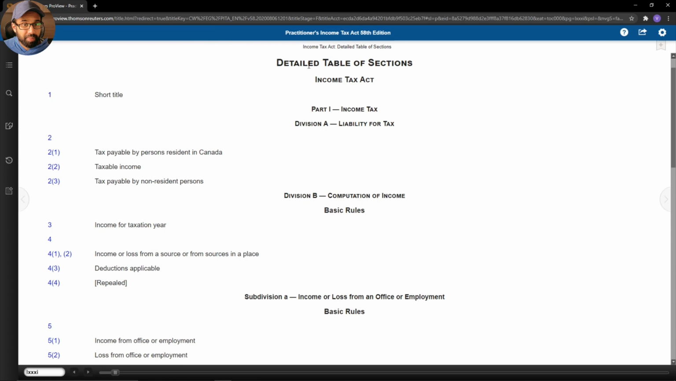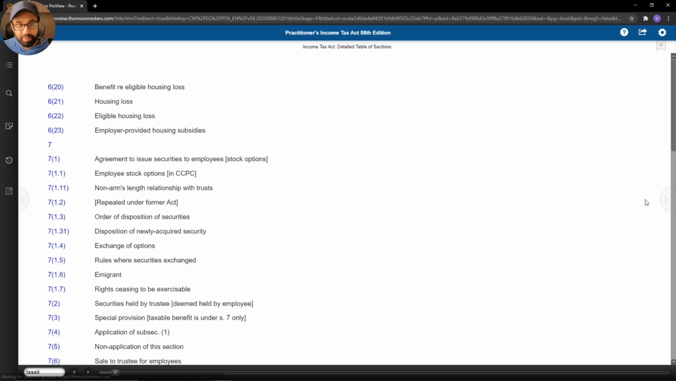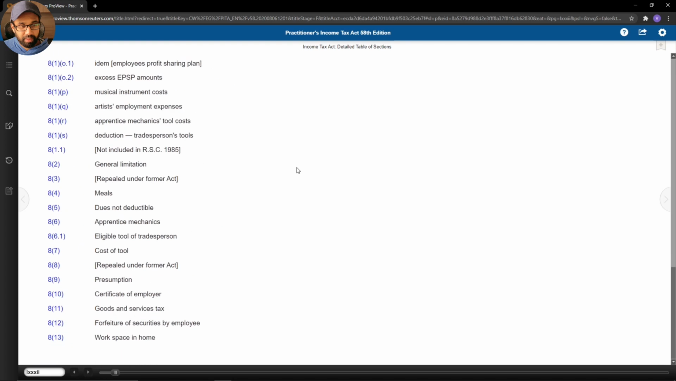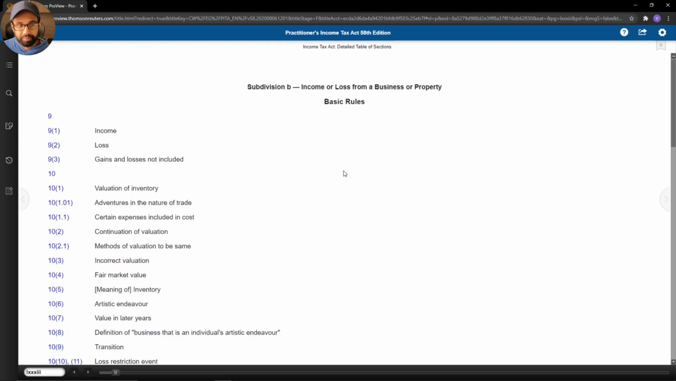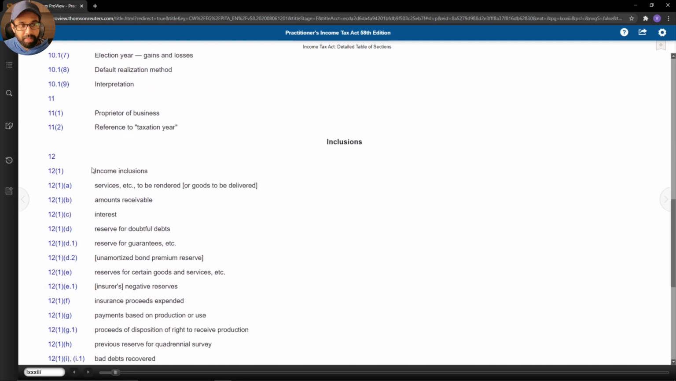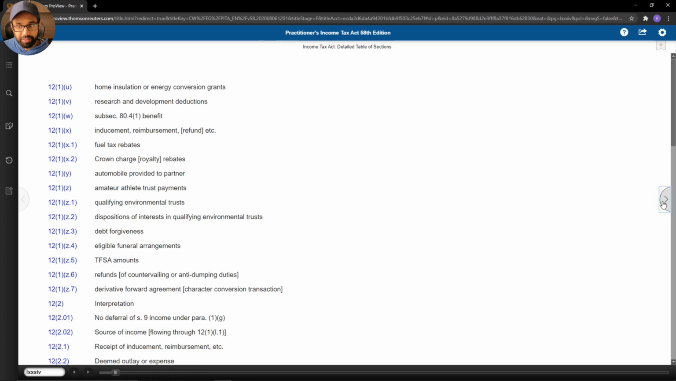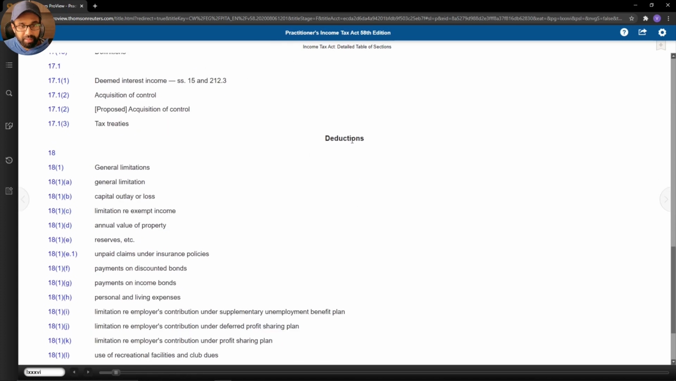If we take a moment and come back to the detailed table of sections, if we know we are looking for deductions related to business or property income, we want to go to subdivision B. Subdivision B deals with the income or loss from a business or property. We know we have the basic rules to begin with. Then we have inclusions, but we are looking for deductions. And deductions begin with section 18.